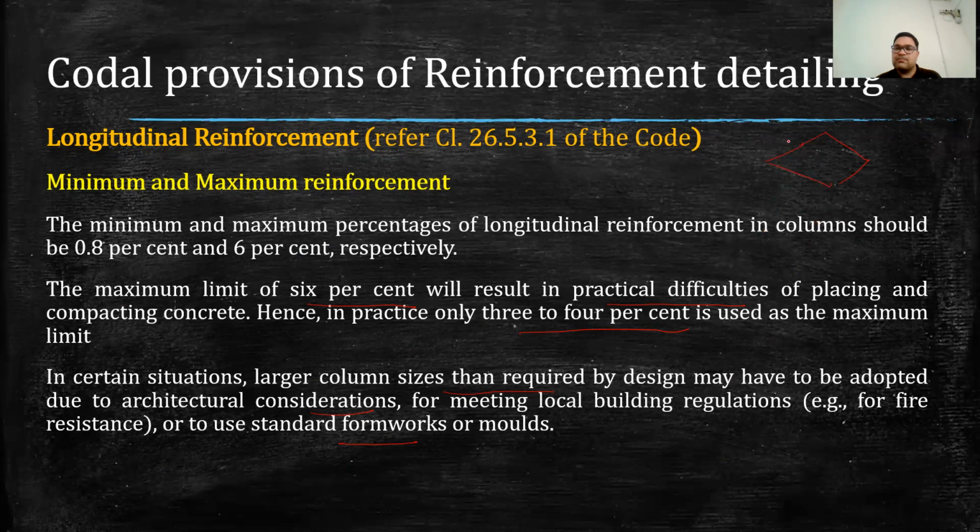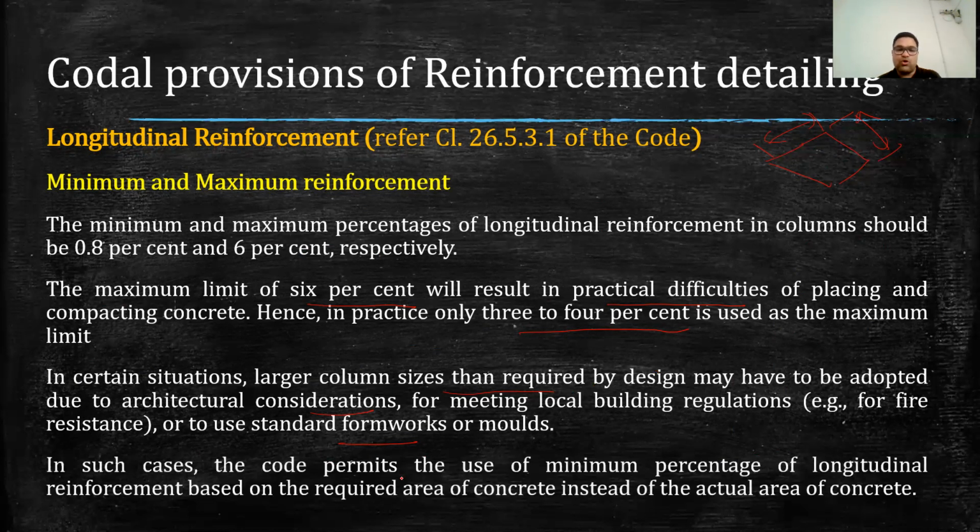In that case, if we provide higher size of column, then cross-sectional area will be high, and as we are required to provide minimum 0.8% of reinforcement, that will be very high, because if we are taking higher cross-sectional area, reinforcement will also be high. This point is taken care of by IS code provisions. In such cases the code permits the use of minimum percentage of longitudinal reinforcement based on the required area of concrete instead of the actual area of concrete.